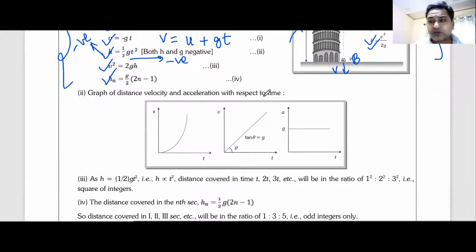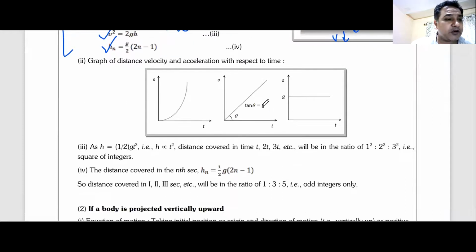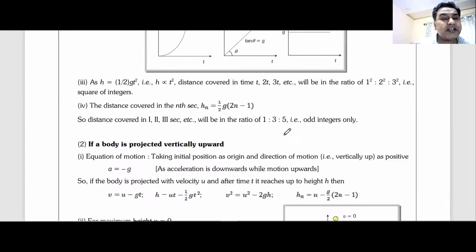Here are the graphs drawn. We have still not covered graphs. Don't worry. We'll come to these graphs after we finish motion under gravity. Don't worry about this. Now here are some short notes, some very short tricks. Some people call them tricks. They are not tricks. They are simple physics equations called as tricks.